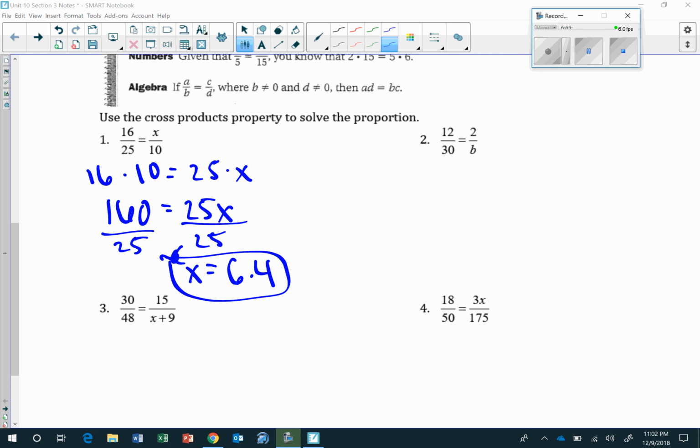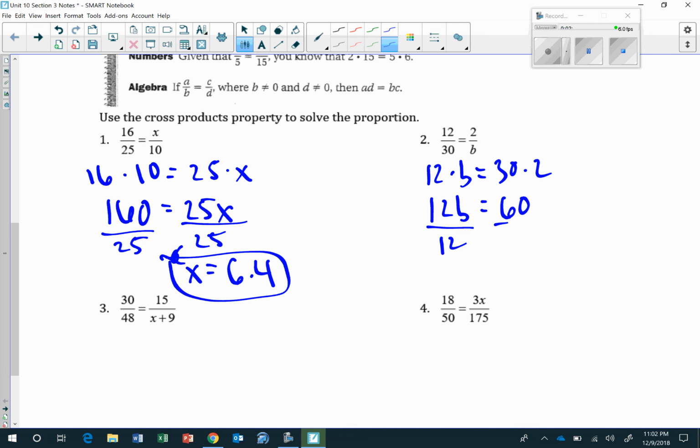Number two, my cross products would be 12 times b and 30 times 2. 12 times b is 12b. 30 times 2 is 60. And to solve for b, I would divide both sides by 12. I'd get b equals 5.